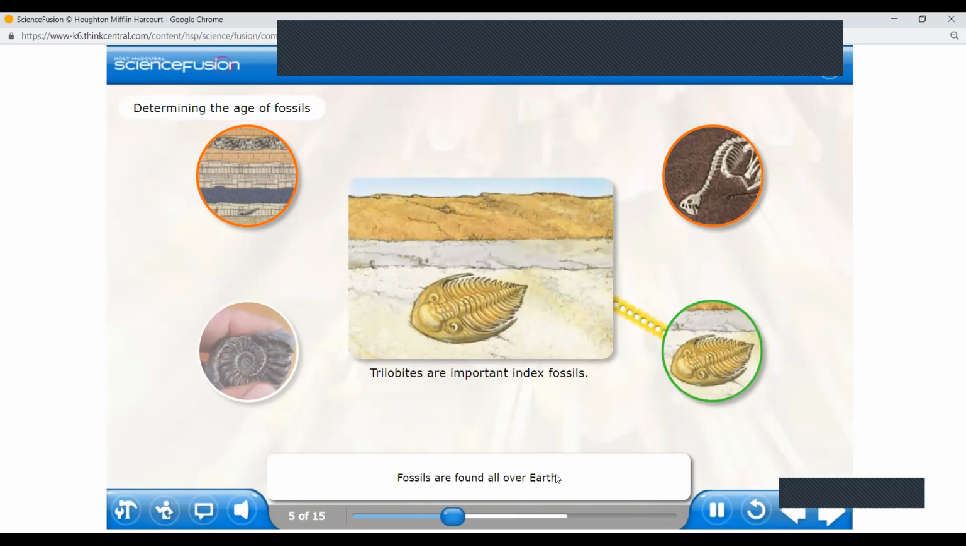Fossils are found all over Earth. Certain fossils, called index fossils, are found in similar rock layers in many locations on Earth. Trilobites, for example, are commonly used as index fossils. When a trilobite fossil is uncovered in an area, scientists know that the rock layer it was found in is the same age as rock layers where other similar trilobites were found, even if the trilobites are in different locations.